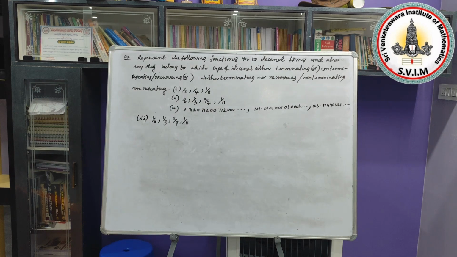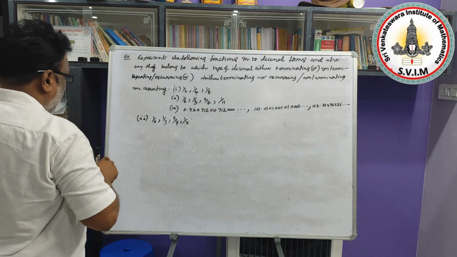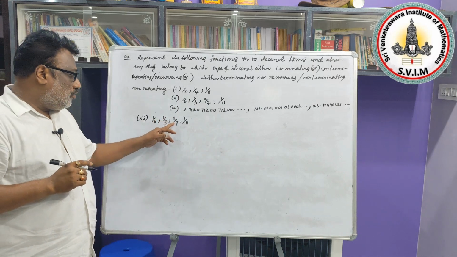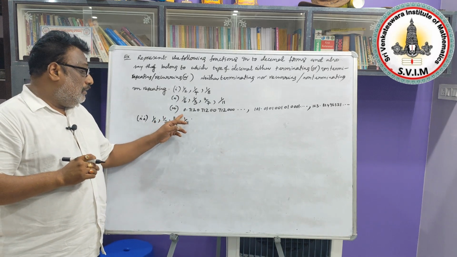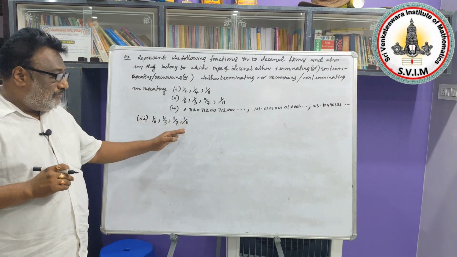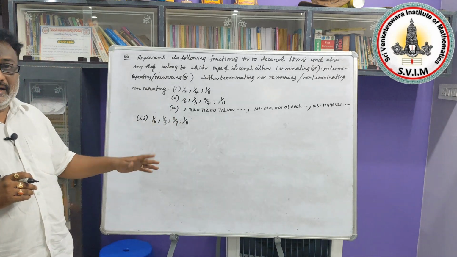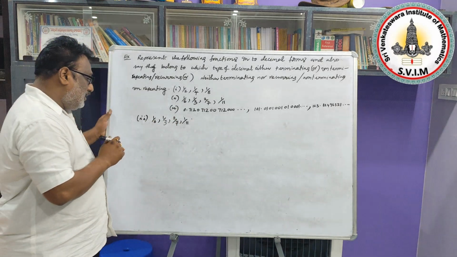Yes, now come to the second problem. 1 by 6, 1 by 3, 2 by 7 and 1 by 11. These are also fractions. These fractions also we need to convert into decimal forms. Yes, now listen to me.